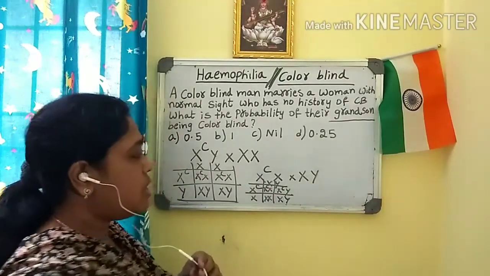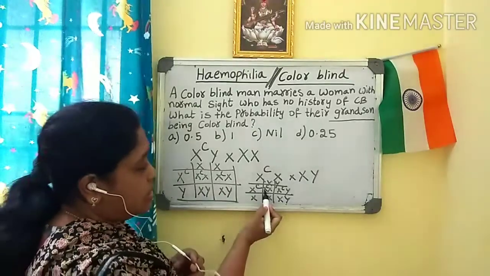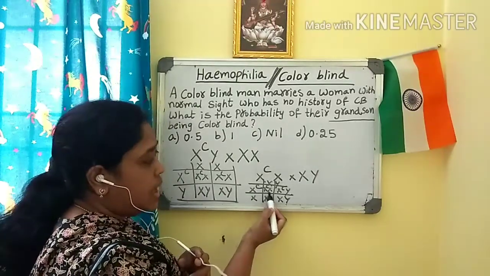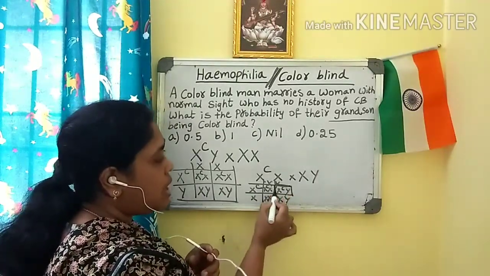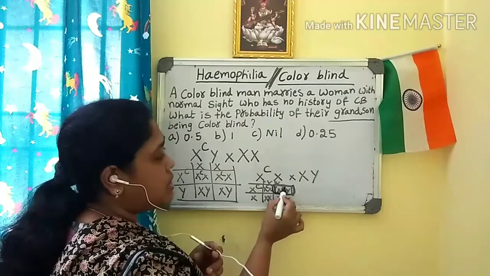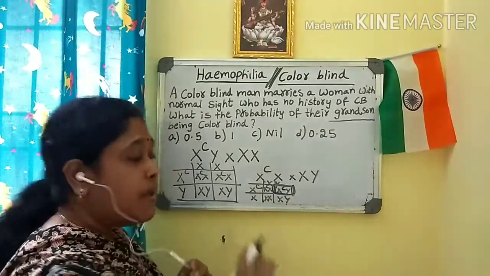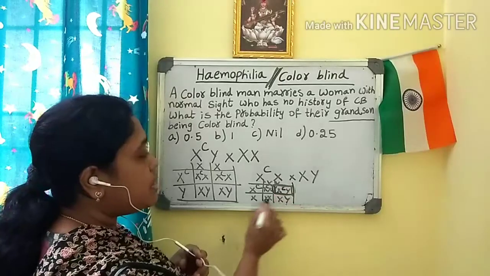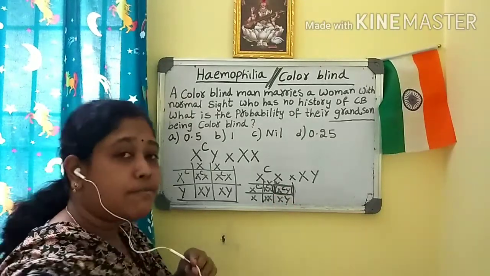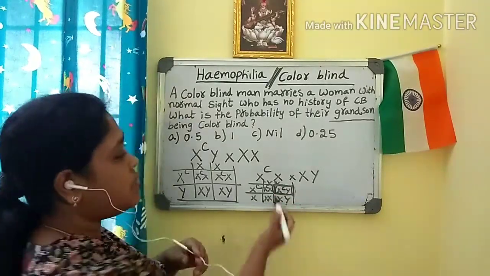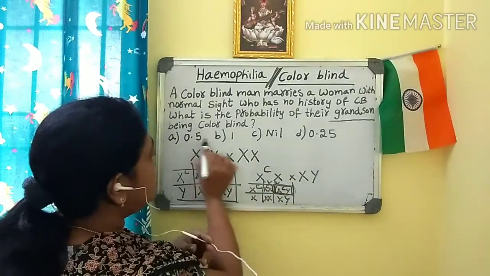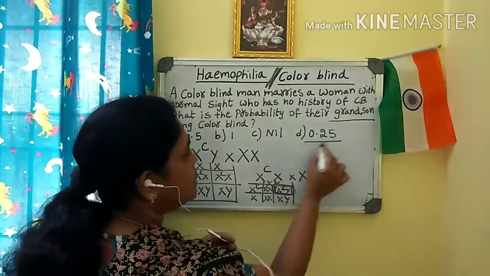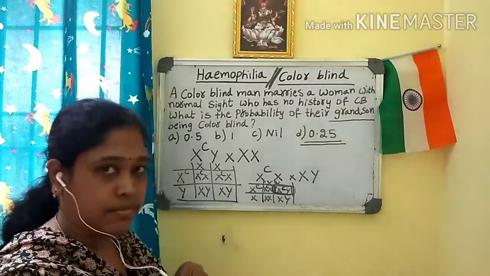So if you can see here, one daughter is carrier and one son is colorblind, XCY. So what will be the probability here? Out of 4, only one son is affected. That means the probability will become 0.25.